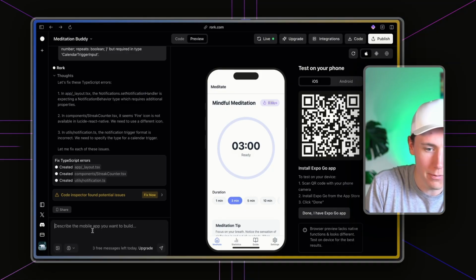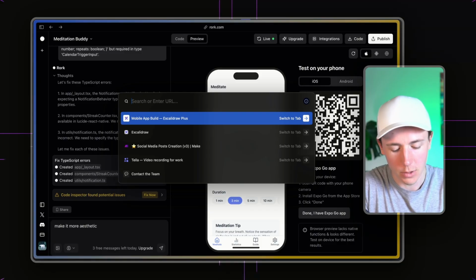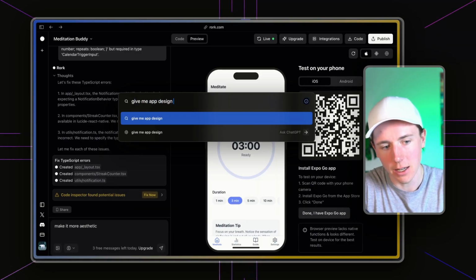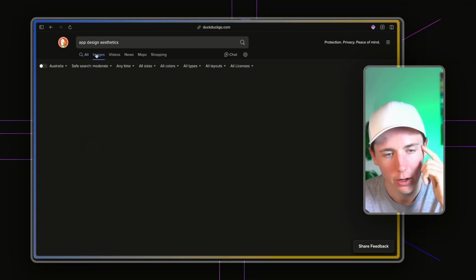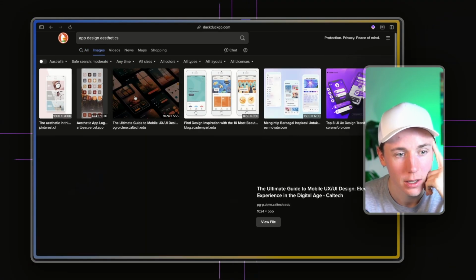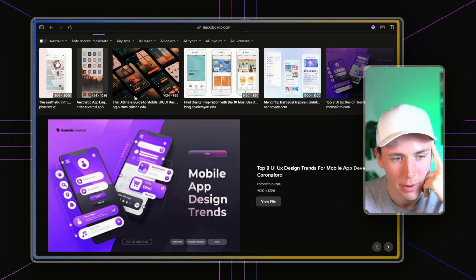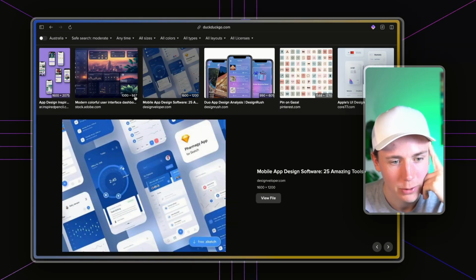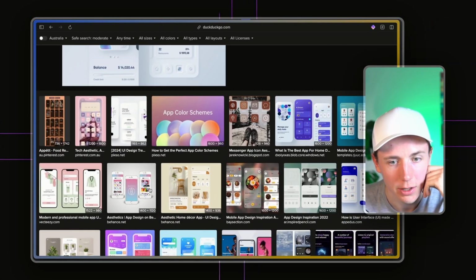But let's say make it more aesthetic. So what we could do is we could say, give me app design aesthetics. We can start getting smart here, and we can start saying, okay, what are some app designs that are really compelling? Oh wow, that looks really nice. That's like a Headspace type app. I haven't seen any that I absolutely love. That looks a little bit better than our last one. This one looks really nice. So let's find one that looks good in here.